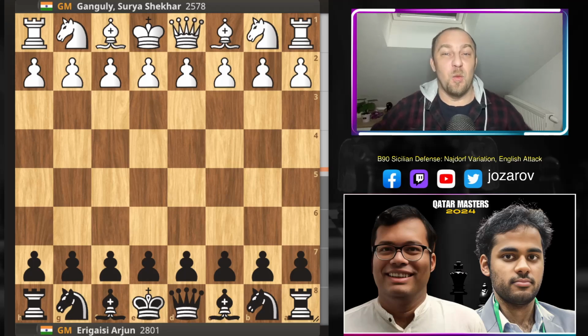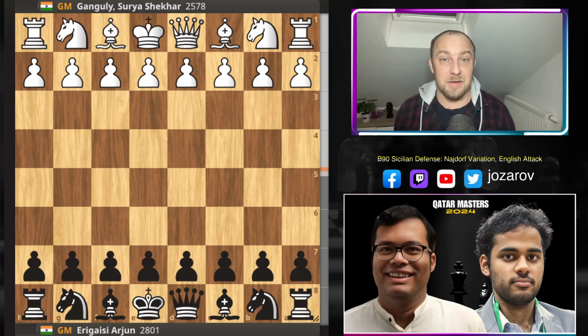as a warm-up for the FIDE World Chess Championship match between Gukesh and Ding Liren. We have here Surya Shekhar Ganguly against Arjun Erigaisi from round 5 of the Qatar Masters in 2024. The Qatar Masters is also a very beautiful tournament that's going on now in Doha, and I think the top favorite to win the whole thing is Arjun Erigaisi.